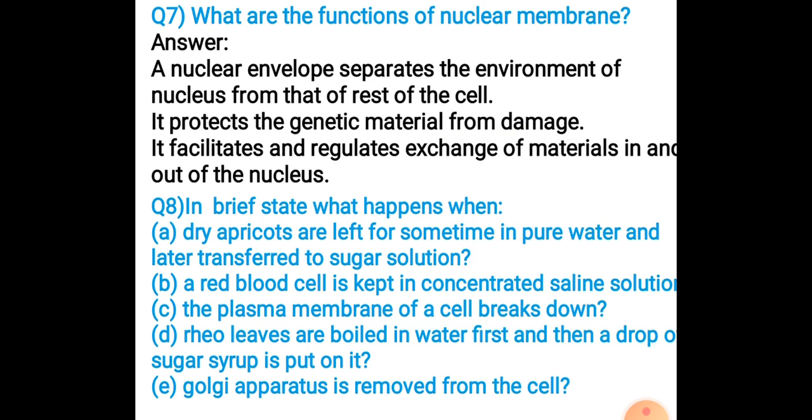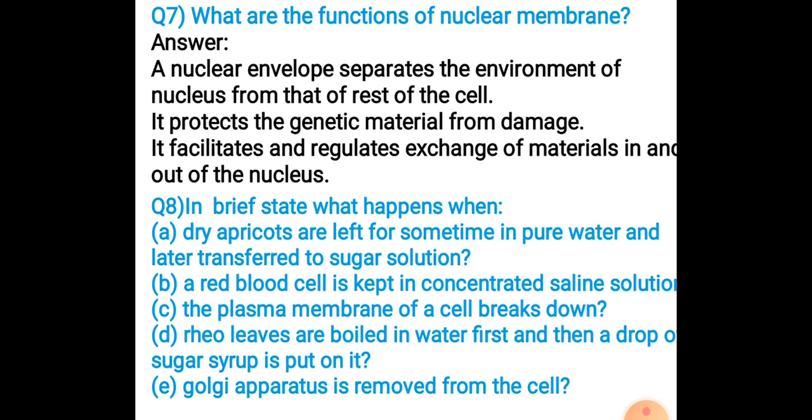And the last is it facilitates and regulates exchange of material in and out of the nucleus. So जो भी मटीरियल्स हैं उनका एक्सचेंज न्यूक्लियर मेम्ब्रेन में न्यूक्लियर पोर्स के द्वारा होता है, because materials keep moving in and out, they are moving out from the nucleus into the cytoplasm, so that also is done through this nuclear membrane.